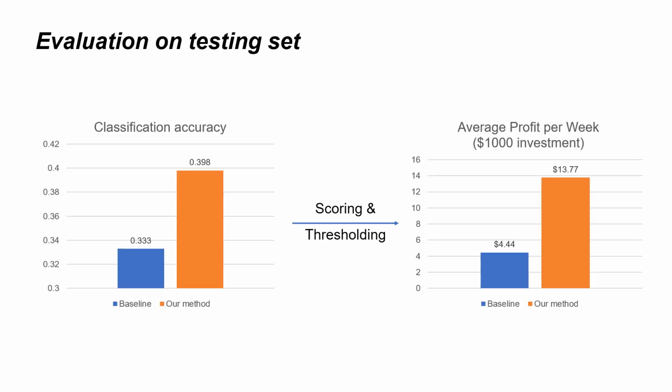We first evaluate our model on our testing set. For classification accuracy, we compare our method with a baseline, which randomly outputs the data label. It can only give us 1/3 accuracy, and our method can give us around 40% accuracy. For decision making through scoring and thresholding, our method can give us around $40 average profit per week using $1,000 investment, and the baseline can give us only $4 profit.